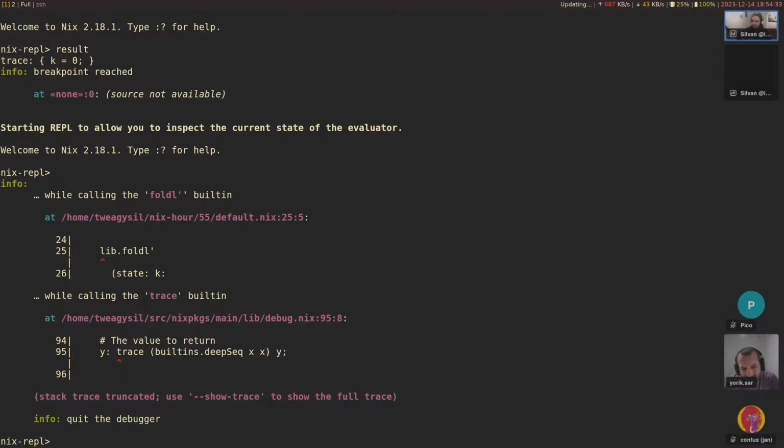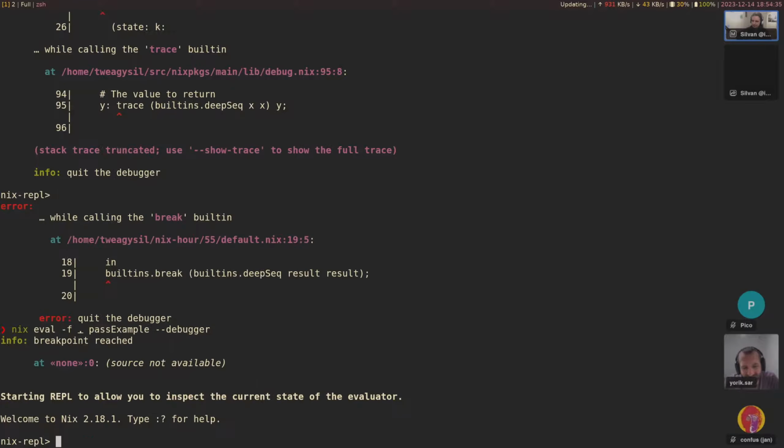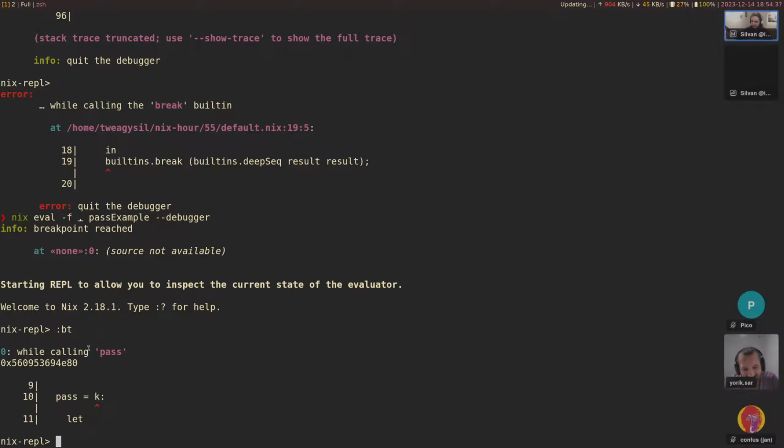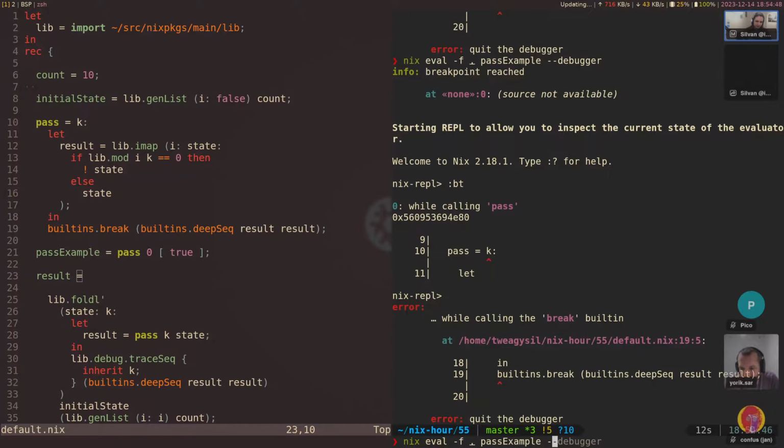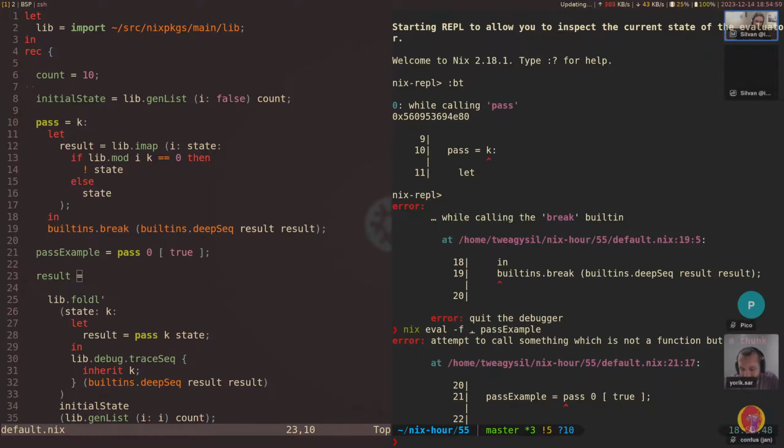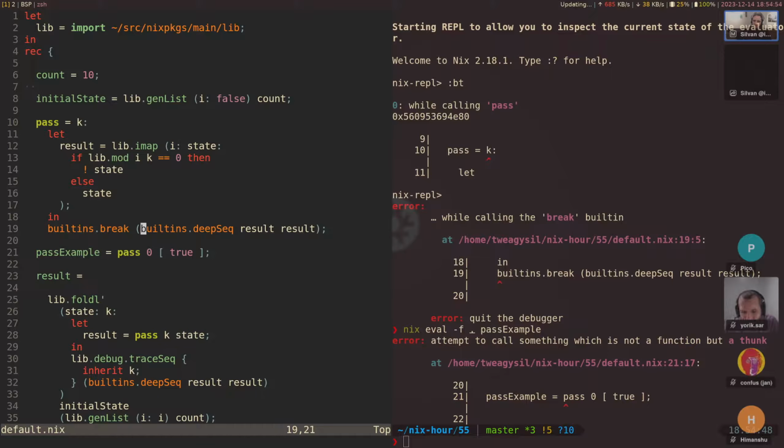Why does it fail now? Yeah, so backtrace. Wait, what? Hold on, pass example. Oh, attempt to call the function, not a function but a thunk. Oh, this is terrible. Oh no.